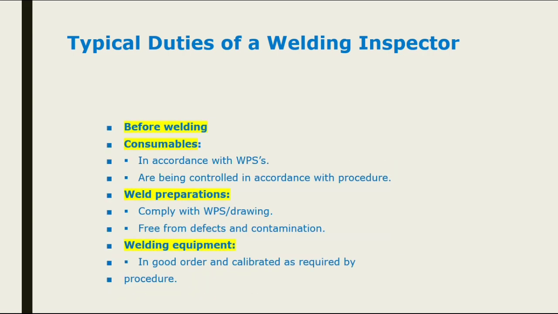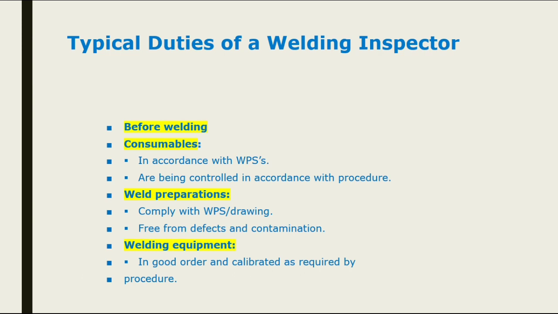Now discussing consumables. Before welding, the welding inspector needs to check that the consumable is based on the WPS. He needs to validate with the WPS what consumable is defined, and the same consumable is to be used during welding. After that, the groove: any kind of groove defined in the WPS, the same kind of groove he needs to comply with as per the WPS.